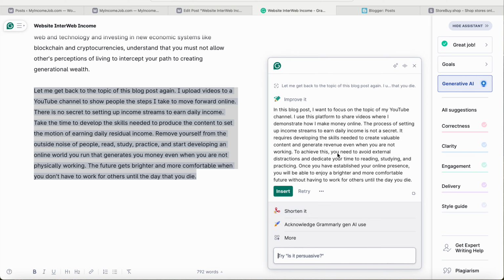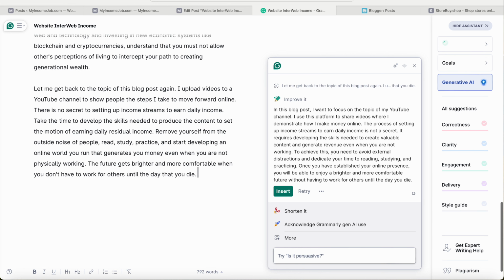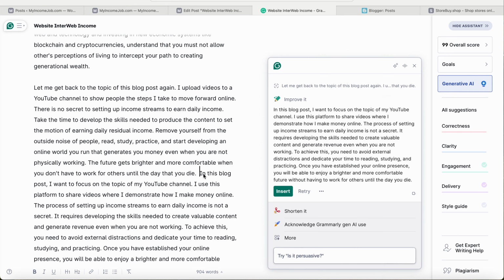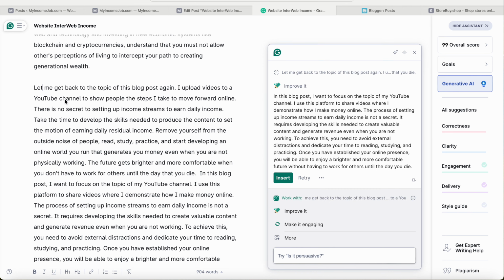They're working on it. This is new, fresh content created from my own original content. Here's an example. Let me get back to the topic of this blog post again. In this blog post, I want to focus on the topic of my YouTube channel. That's the rewording, and the rest of it is reworded. So let me see here. I have that there. I think I'm supposed to hit insert. See, it inserted it, but now I'm going to get rid of my old content. I'm still learning, sorry.